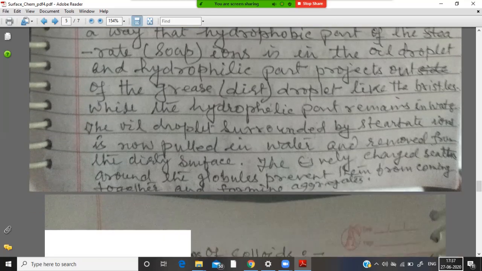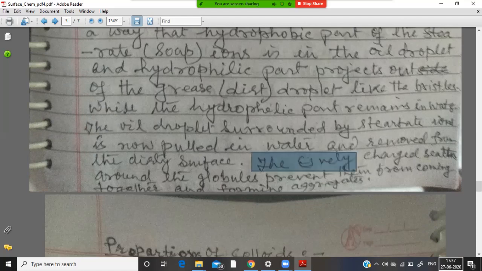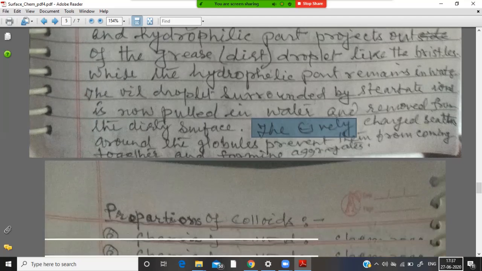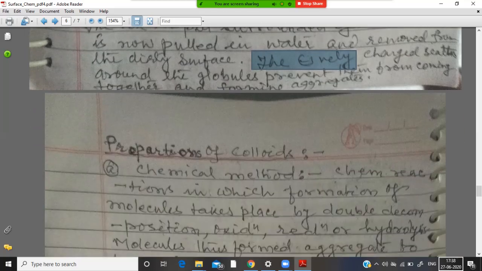The negatively charged state around the globules prevents them from coming together, forming aggregates. So this is all about the cleansing action of soap.